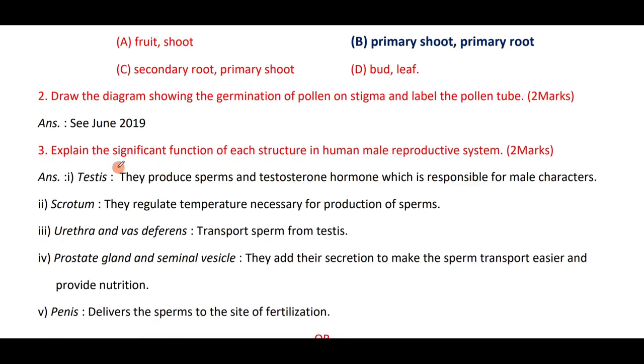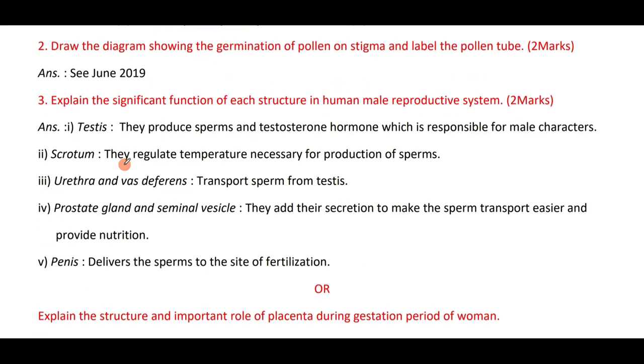Repeated question. Explain the significant function of each structure in the human male reproductive system. Repeated question in many of the examinations. Testes produce sperms and the testosterone hormone, which is responsible for the male characters. They produce sperms, which are the male gamete. Scrotum regulates the temperature necessary for the production of sperms.